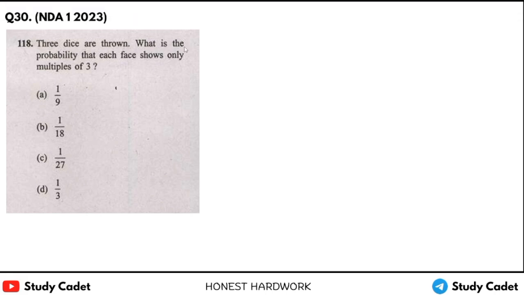3 dice are thrown. What is the probability that each face shows only a multiple of 3? Okay, 1, 2, 3. Multiples of 3 on a dice are 3 and 6 only. So here we can have 3 or 6, 3 or 6, 3 or 6. Multiply, it will be 2 to the power 3. Okay, this is our number of events.